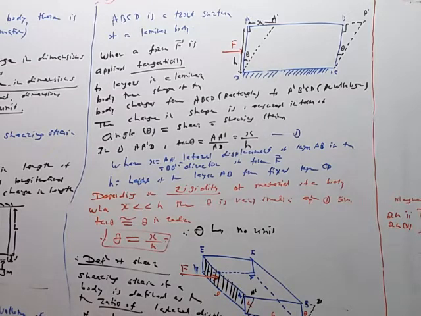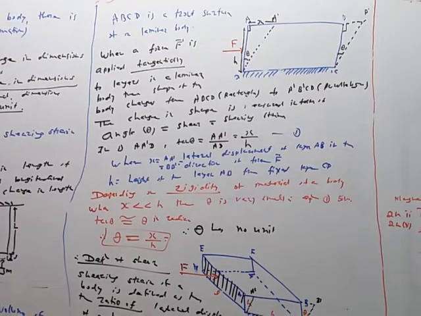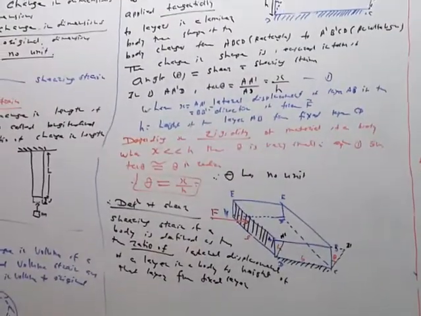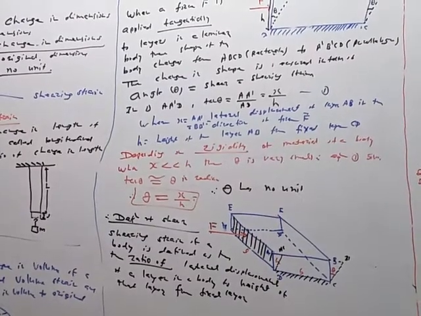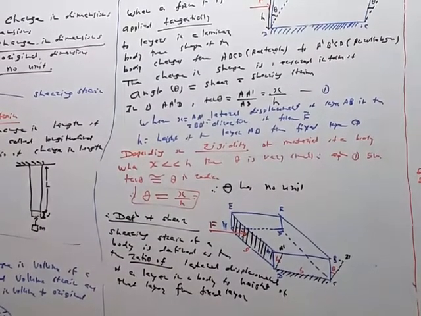So depending upon the rigidity of the body, the change in shape is like this. For a rigid body, this x is very, very small as compared to h, therefore theta is very small. When theta is very small, we can use this approximation, tan of theta is equal to theta in radian, and therefore theta is given like this. So this shearing strain depends upon the rigidity. That factor we are going to use afterward.